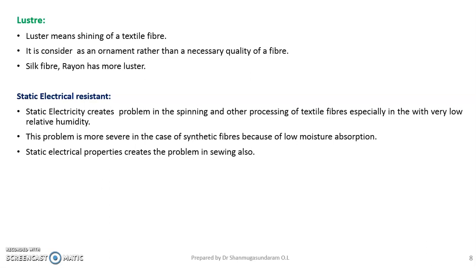Then coming to the next property, static electrical resistance. Static electricity creates problems in the spinning process and other processing of textile fibers, especially under very low humidity conditions. This problem is more severe in the case of synthetic fibers because of their low moisture absorption property. Static electricity also creates problems in the sewing process. So the fiber should have static electrical resistance during the spinning process, weaving process and the garment making process.